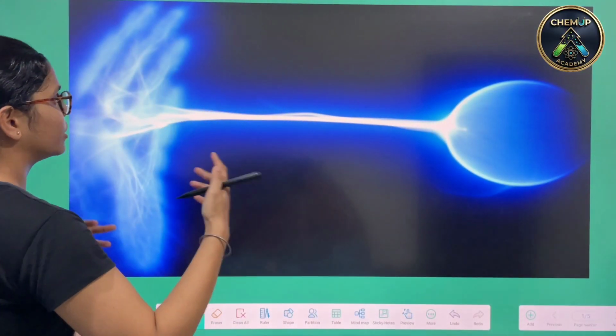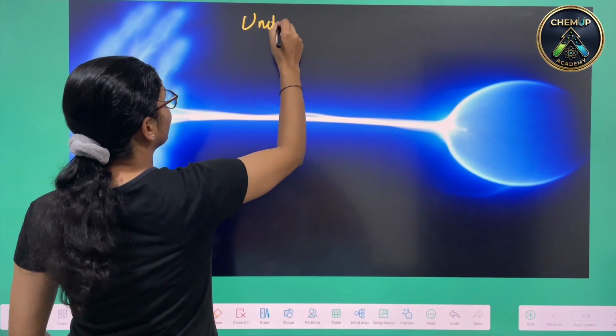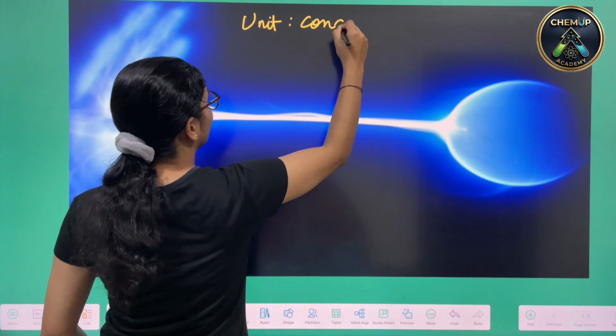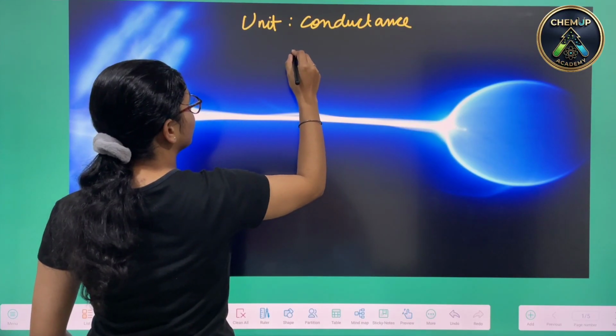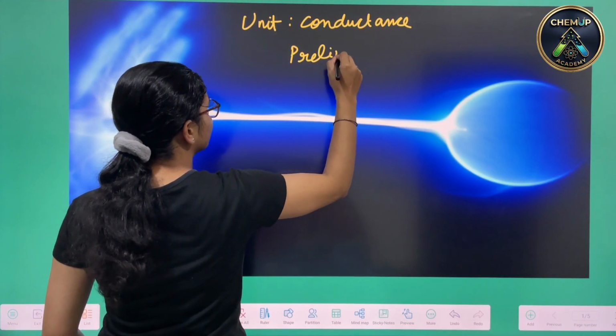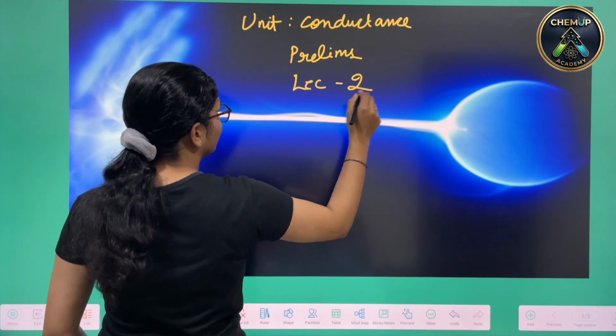So we are continuing with the lecture of your conductance unit from UPSC prelims geochemistry. This shall be your lecture number 2. So you can again write the unit, Conductance. It is for prelims and it shall be your lecture number 2.